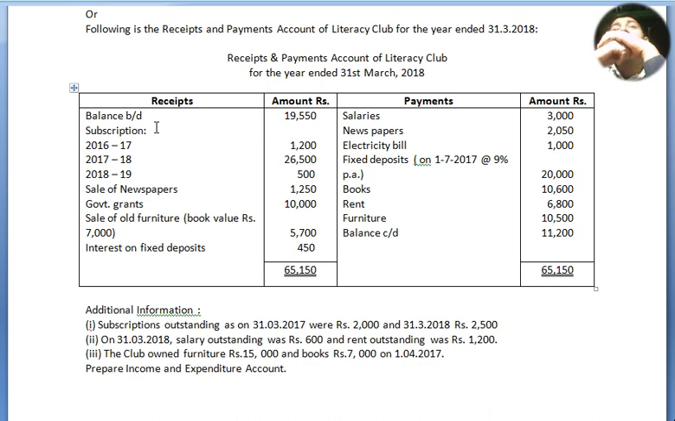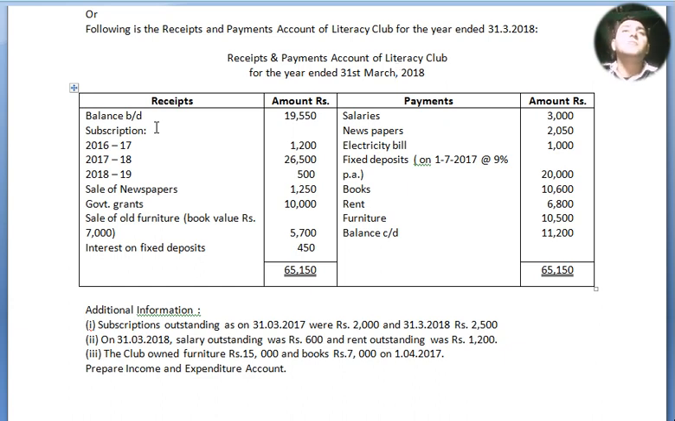Now on the credit side, salaries 3,000, newspaper 2,050, electricity bill 1,000, fixed deposit on 1/7/2017 at the rate of 9% per annum, that is 20,000, books 10,600, rent 6,800, furniture 10,500, balance c/d 11,200. Altogether both sides 65,150. Additional information: subscription outstanding as on 31st March 2017 was rupees 2,000 and on 31st March 2018 was rupees 2,500.